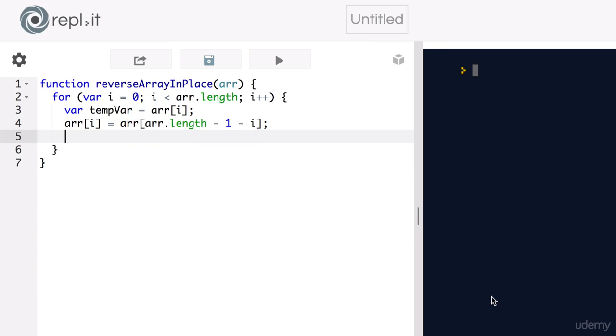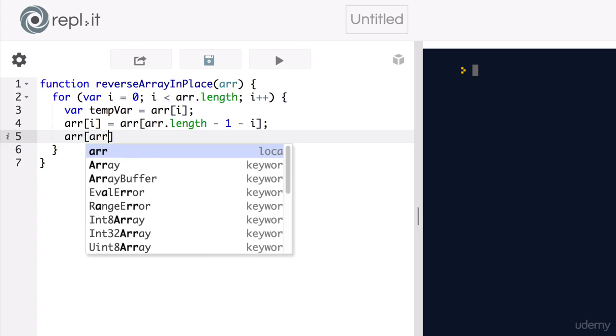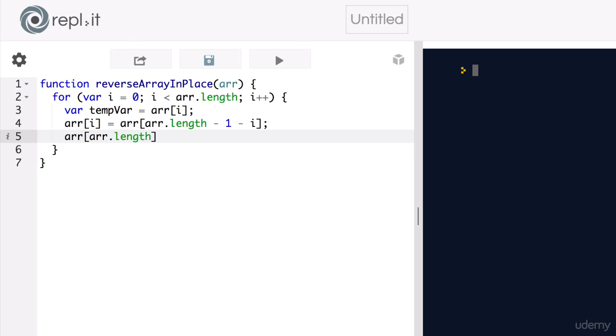So we say the counterpart, or arr at position arr.length minus 1 minus i, equals our temp variable, which has the element at position i stored in it. And that is how it is done.